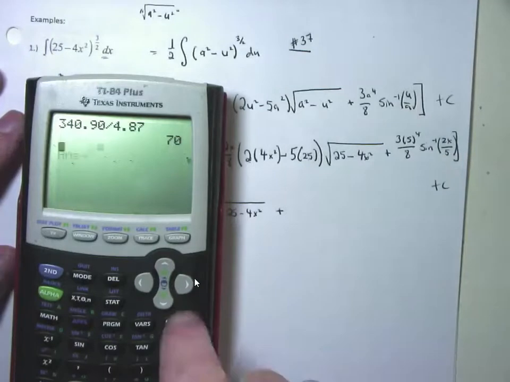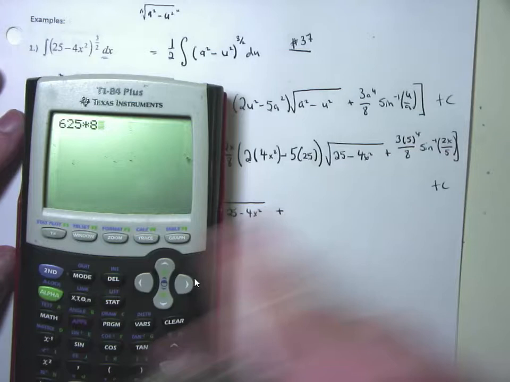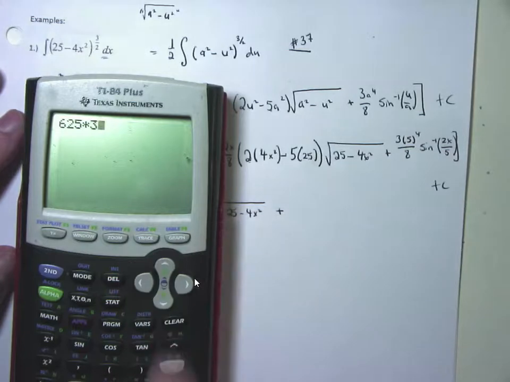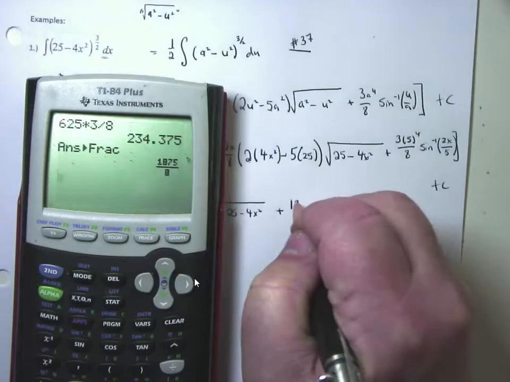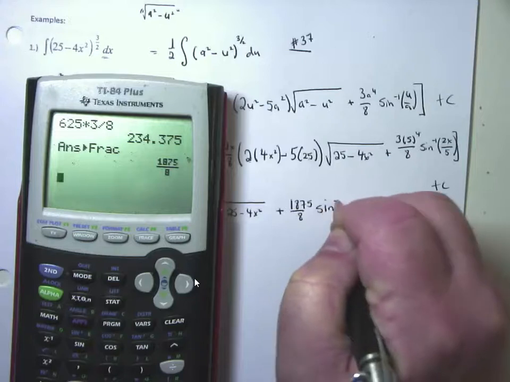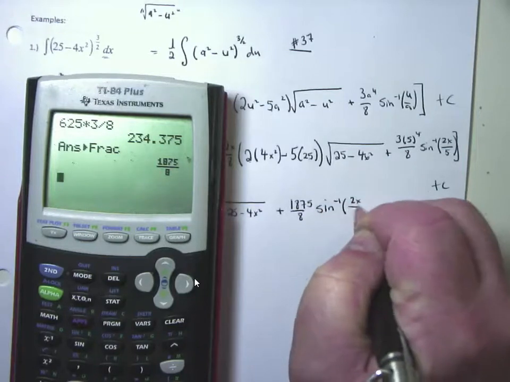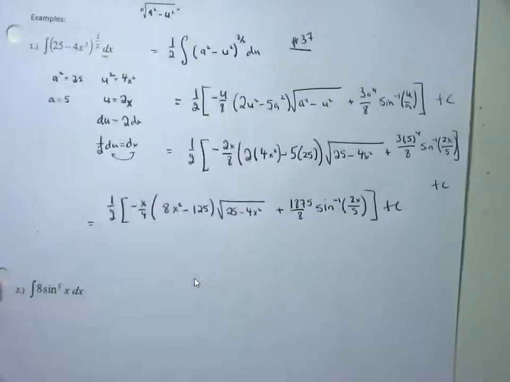So 625 times 8. Should be times 3 divided by 8. Times 3 divided by 8 is, crappy fraction, 1875 over 8 times the sine inverse of 2x over 5 plus c. And this is the correct answer. However, one last thing.